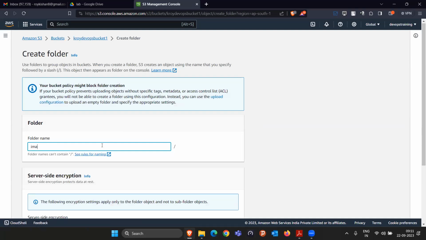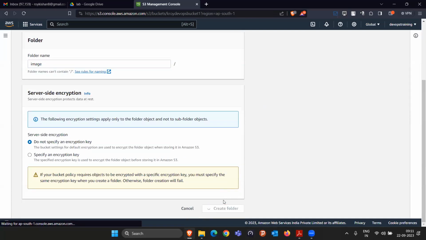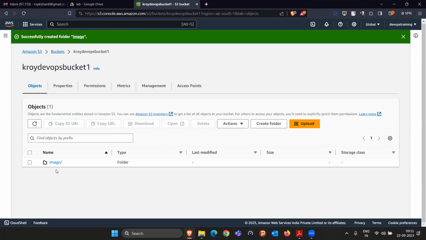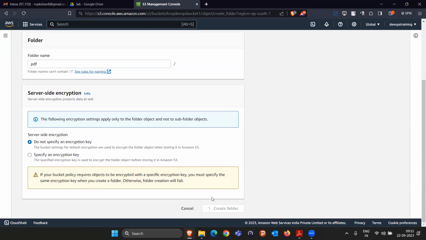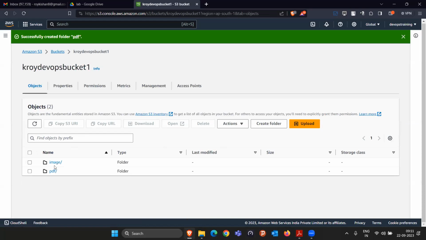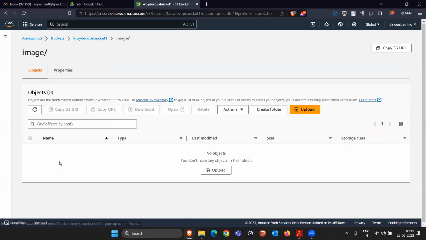I will create a folder with the name image. If I click on create folder, you'll see that a folder named image got created. Similarly, if somebody wants to create a folder named PDF, a folder named PDF will be created. How easy it is to create multiple folders. Similarly, in the image folder, if somebody wants to upload files, what you have to do is click on this image folder.